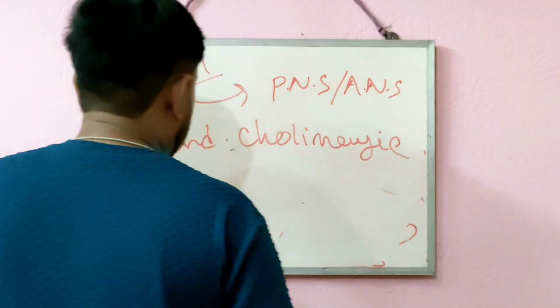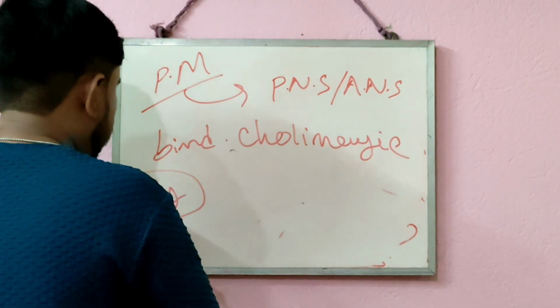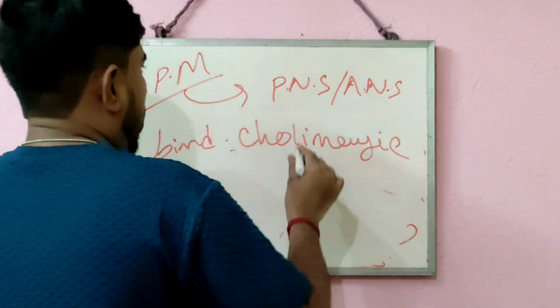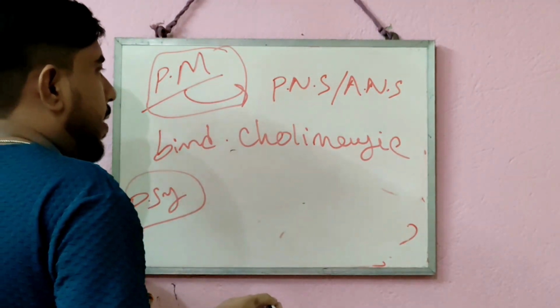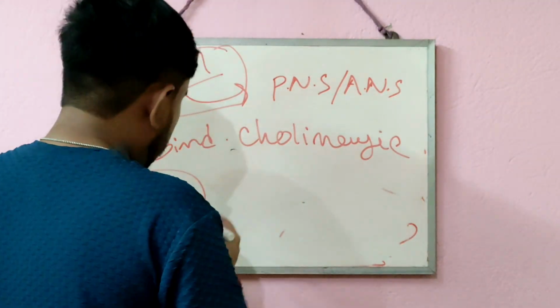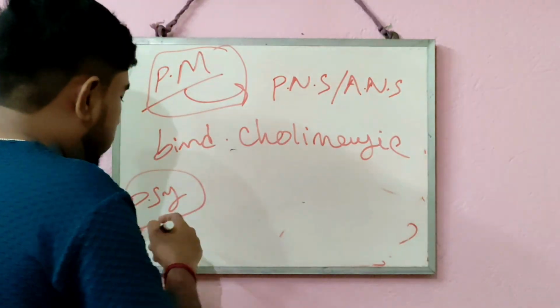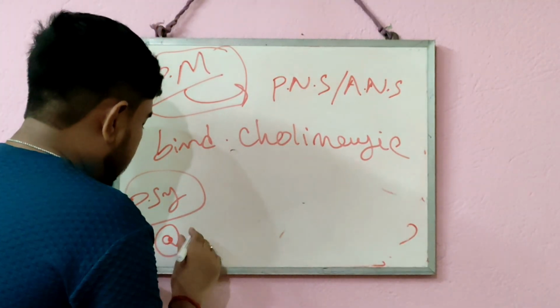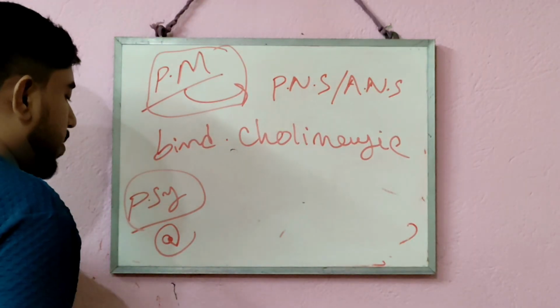Now we will discuss the different physiological actions of the parasympathetic nervous system that can also be replicated by parasympathomimetic drugs. I have discussed this in previous classes, but today I am revisiting it so you can better understand the topic of parasympathomimetics, and next class parasympatholytics.